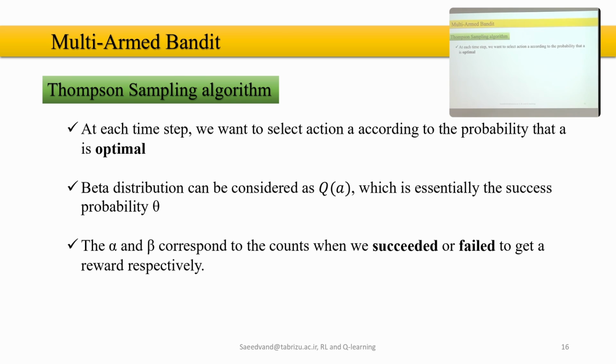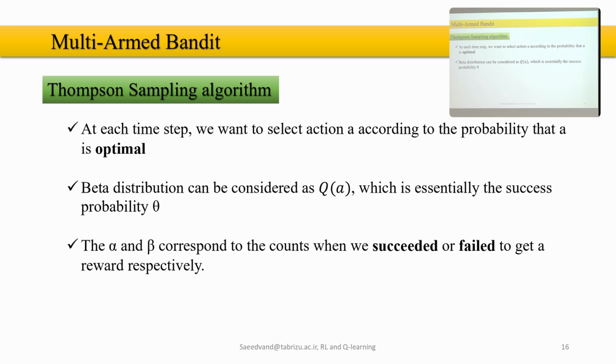All right, so now we're going to discuss the Thompson sampling algorithm, and see what it is doing and what the differences are from the previous ones. We say at each time step, we want to select an action according to the probability that it is optimal. We want to talk mostly about the probabilistic form of choosing an action in the Thompson sampling algorithm.